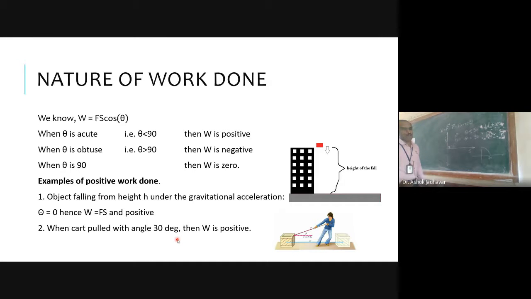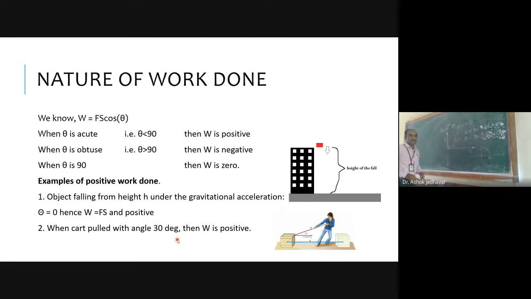What will the value of work done when theta is 90? Work done will be 0 because cos of 90 is 0. So we have work done value equal to 0 when theta is equal to 90.